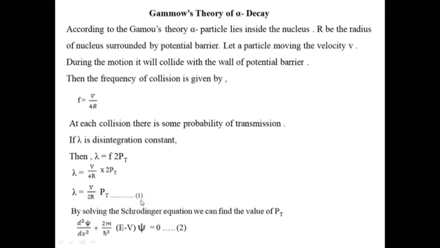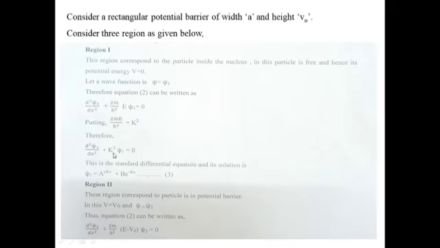By solving the Schrodinger equation, we can find the value of Pt. That is d2 psi/dx square + 2m/h cross square (E - V) psi = 0, which is equation number 2. Consider a rectangular potential barrier of width a and height V0.